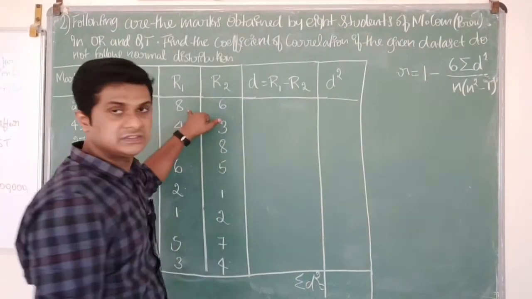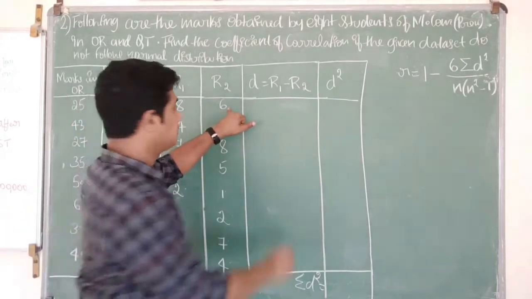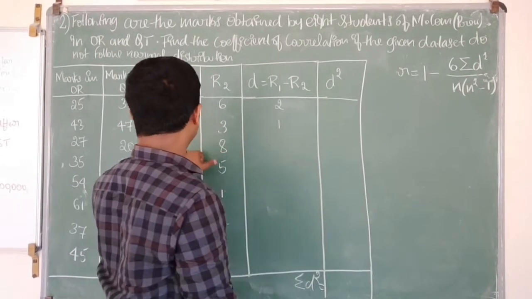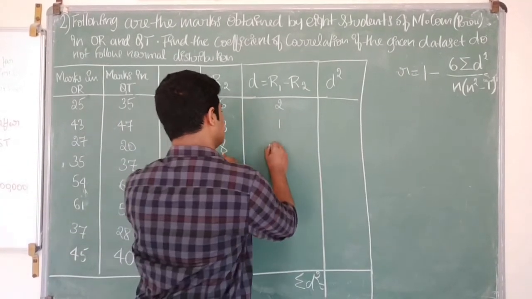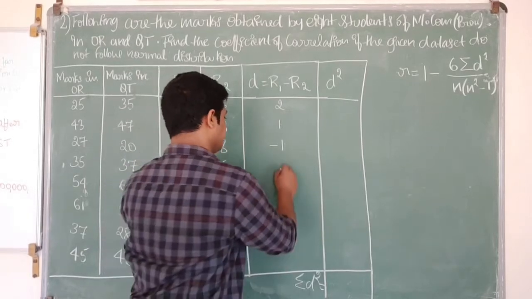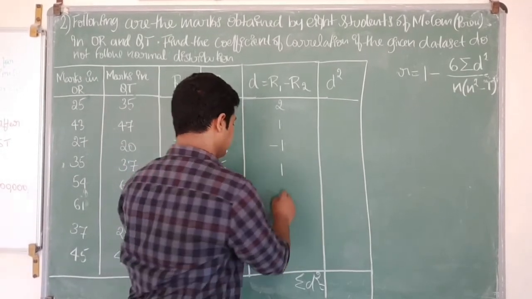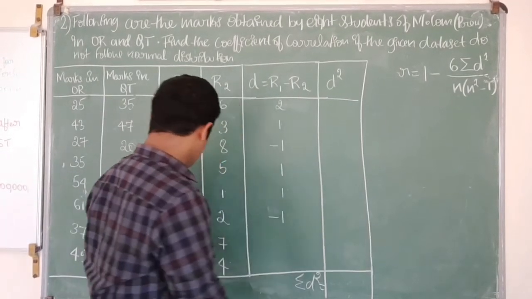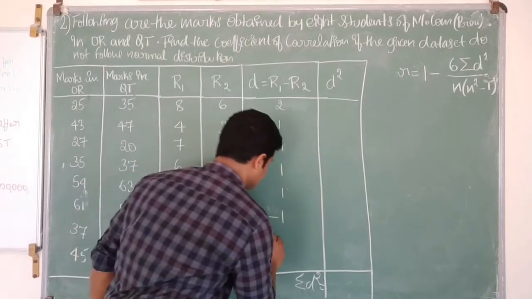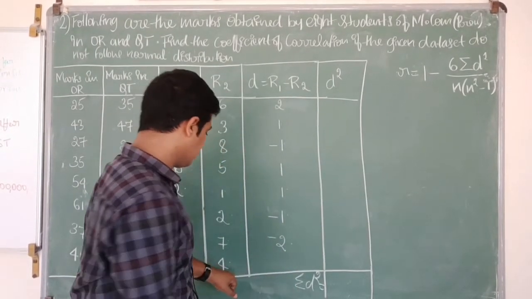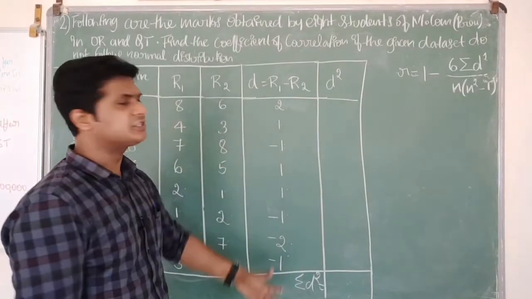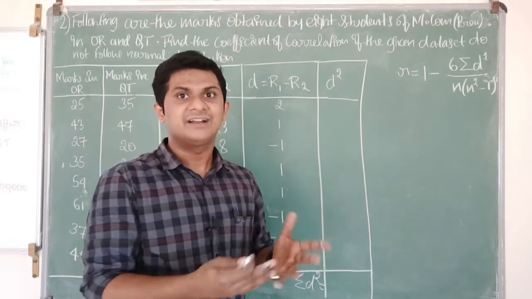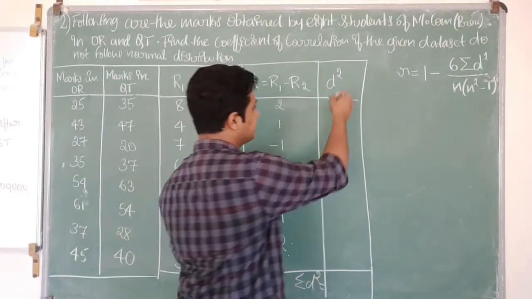So let's find the difference in ranking. 8 minus 6 which is plus 2, 4 minus 3 which is 1, 7 minus 8 which is minus 1, 6 minus 5 plus 1, 2 minus 1 plus 1, 1 minus 2 this is minus 1, 5 minus 7 this is minus 2, 3 minus 4 which is minus 1. If you see, there is not much difference in the rankings. So as I said, we can expect a high degree of correlation here. Let's see whether it is really true.